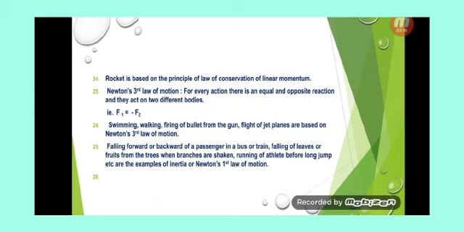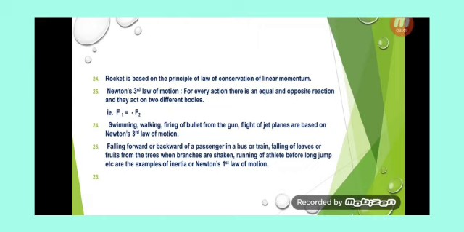Newton's third law of motion. For every action, there is an equal and opposite reaction, and they act on two different bodies. That is, F1 is equal to minus F2. Here the negative sign represents the opposite direction. Swimming, walking, firing of a bullet from a gun, flight of jet planes, etc. are based on Newton's third law of motion.